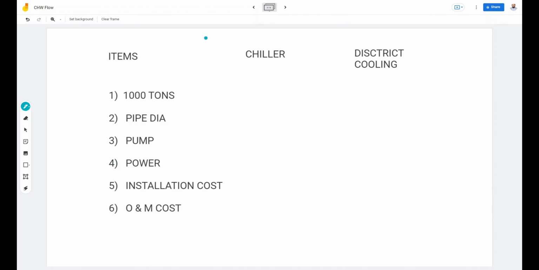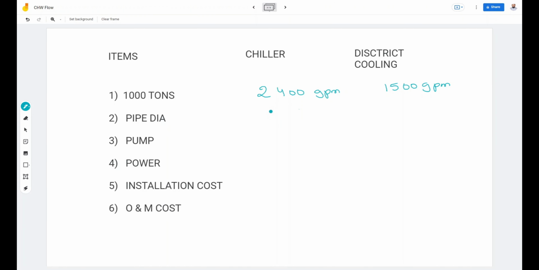Now let us look into the effects of chill water flow rate in a chiller plant and a district cooling plant. As we have seen earlier, for 1000 tons the chiller application will be 2400 GPM, whereas in a district cooling plant it is 1500 GPM.